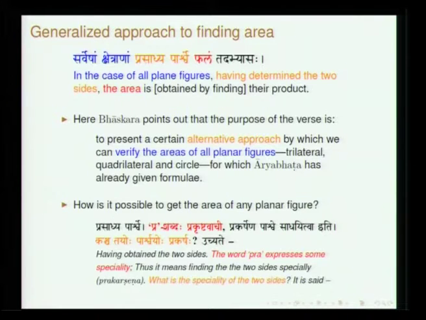In fact, the next verse is a very interesting verse, wherein deep analysis has been done by Bhaskara, which is quite edifying when we look at his commentary. He says sarvesham kshetranam, a generalized approach to finding area.